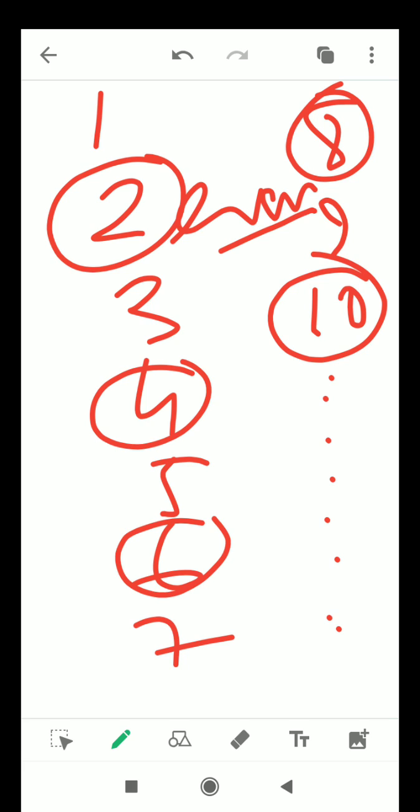And those numbers which are not divisible by 2, excepting all these numbers, the numbers which are left in the number system that are not divisible by 2, are called odd numbers.